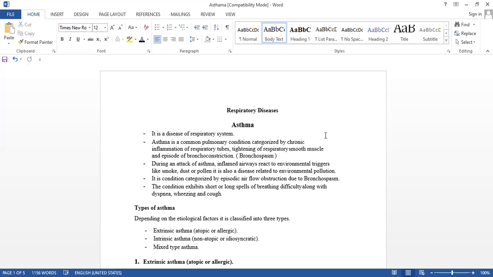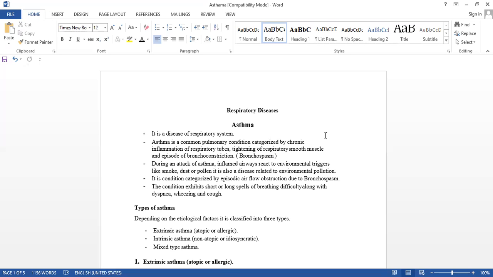Okay, this is all about the introduction of asthma, the respiratory disease. It is a common pulmonary condition due to chronic inflammation of the respiratory tract, due to bronchoconstriction and bronchospasm.